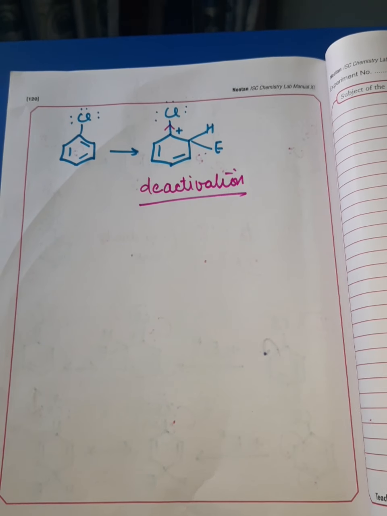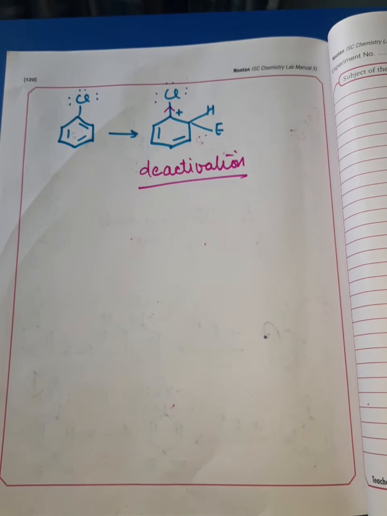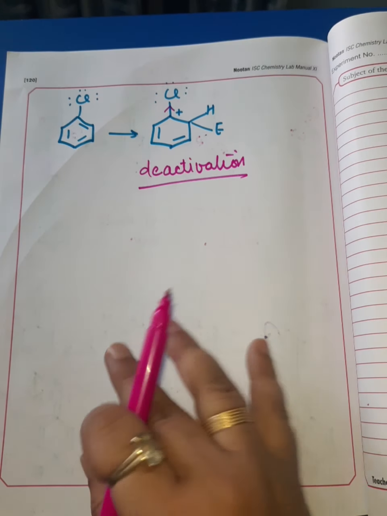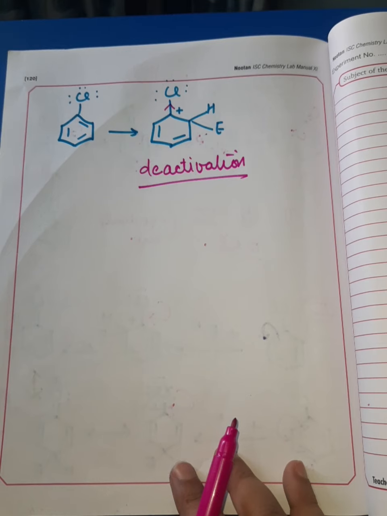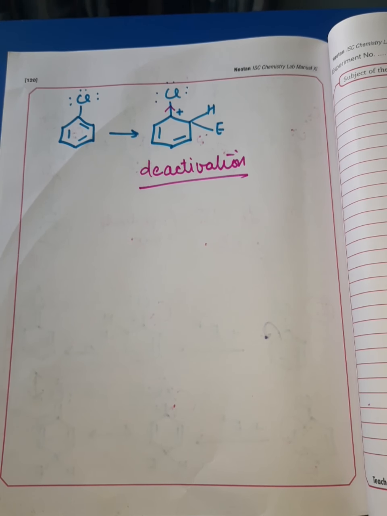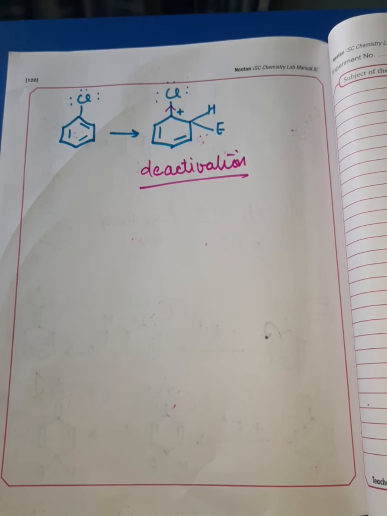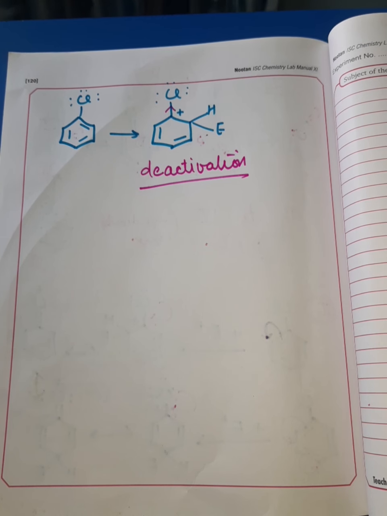So that's the reason. When all these factors are explained together, with this logic we understand why haloarenes preferably undergo electrophilic substitution reaction at ortho-para, not at the meta position. I hope it is clear. And yes, one very important fact: these haloarenes do not show electrophilic substitution reaction so easily.